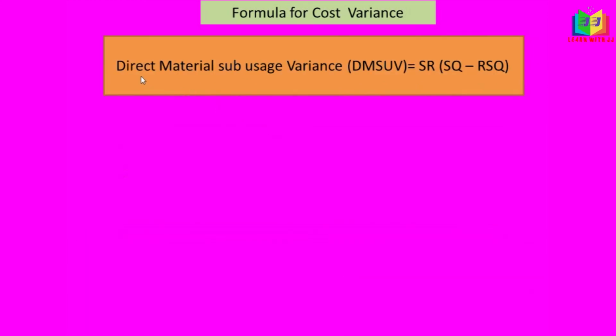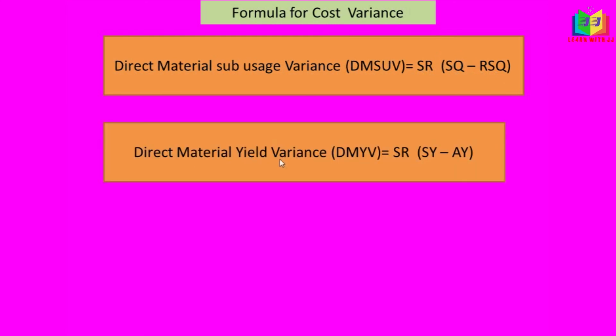And this is the formula to calculate sub-usage variance: SR into SQ minus RSQ. RSQ, I hope you know, is revised standard quantity, SQ is standard quantity, and SR is standard rate.